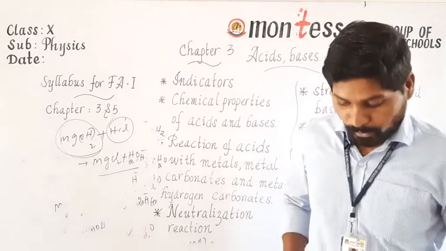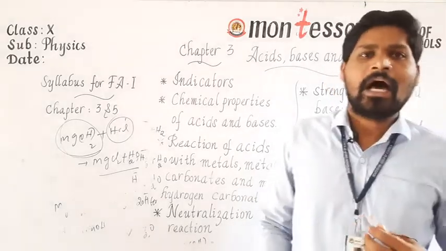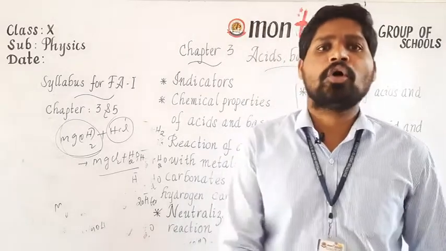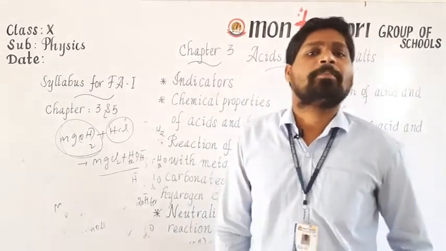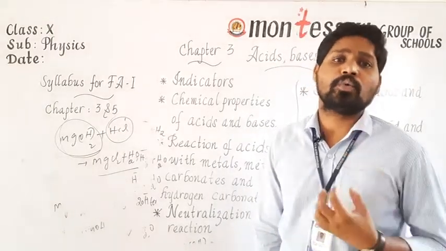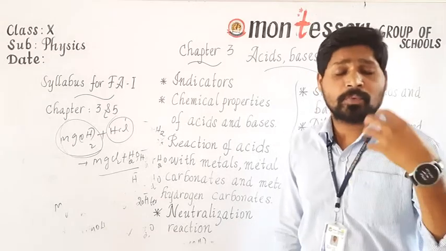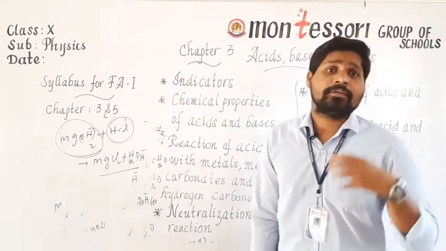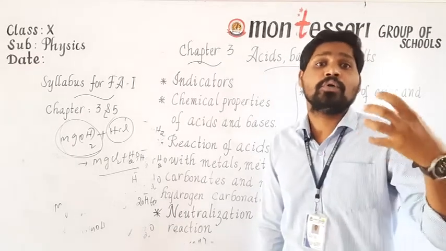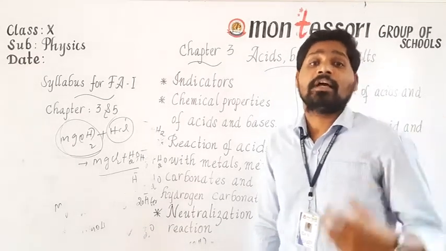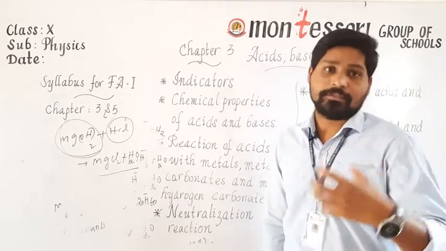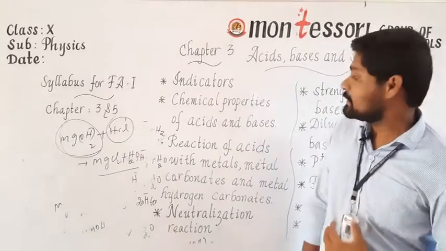Clear? The next one is, as you know very well, all the plants will not grow in all soils. It is based on the pH value of the soil. So we have to test the pH value of the soil. From that, the scientist will recommend the farmers to go for such a crop in their field by finding the pH value of their soil. Is it clear?